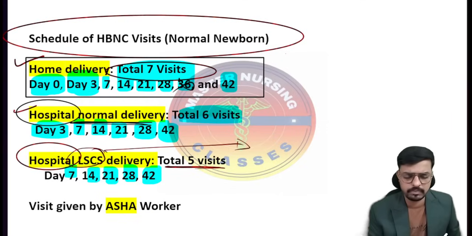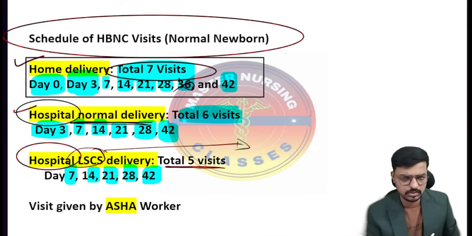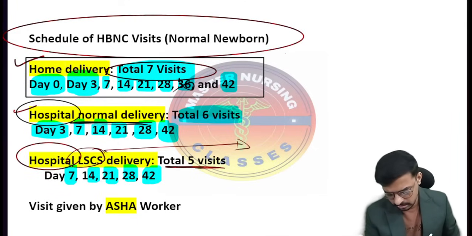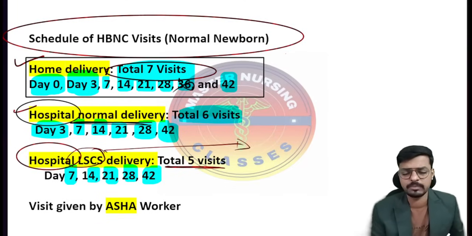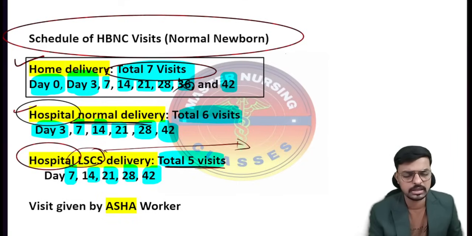Since there is a surgery, they keep the patient in the hospital. If she comes home on day 7, then from day 7 onwards the ASHA worker should visit the home. So in the LSCS condition: 7, 14, 21, 28, 42. So a total of 5 visits will be done by the ASHA workers in case of LSCS.